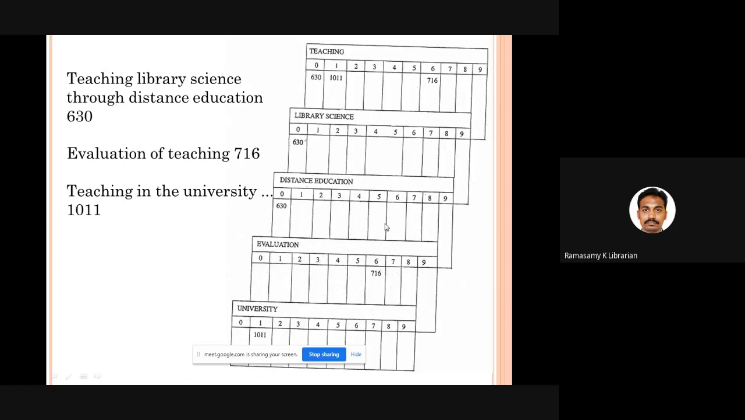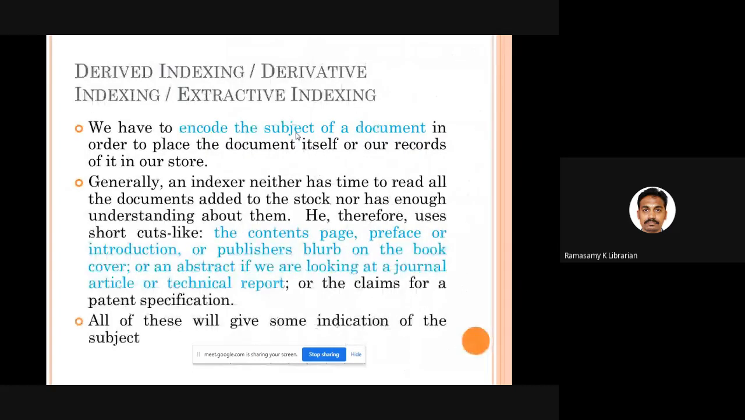Sometimes somebody comes and asks for a book, something like teaching of library science. You take teaching, you take library science, and you look: what is the common accession number? 630. You tell him, please go and take the book with accession number 630. So the terms are coordinated at the time of search and retrieval, not before the arrival of the user. This is the best example for post-coordinate indexing.